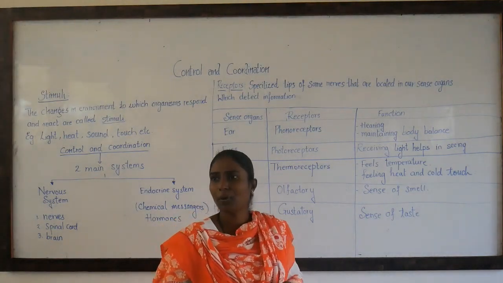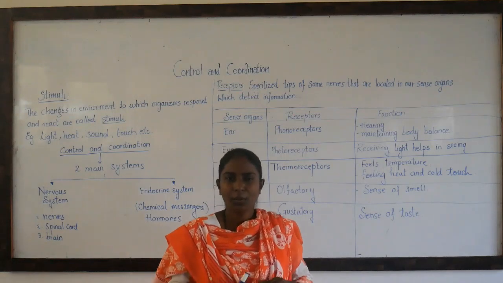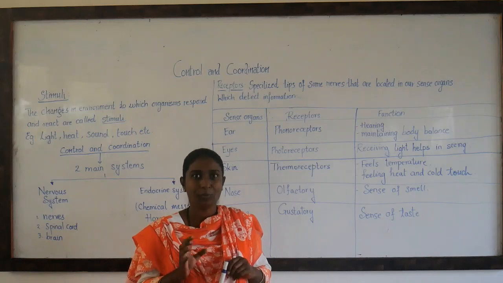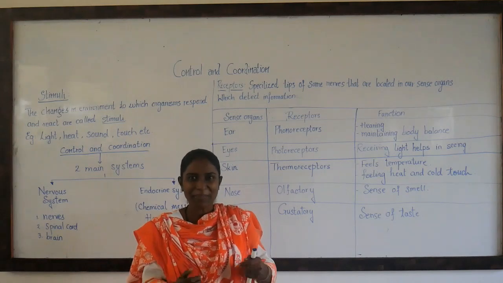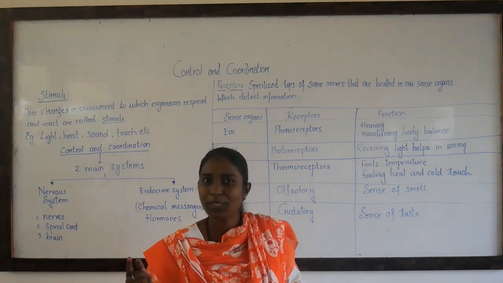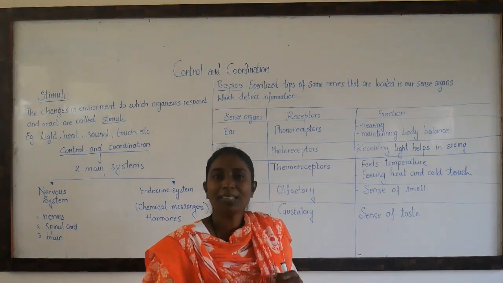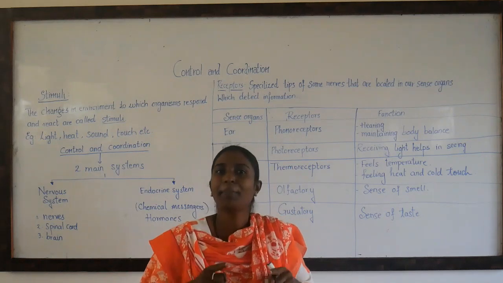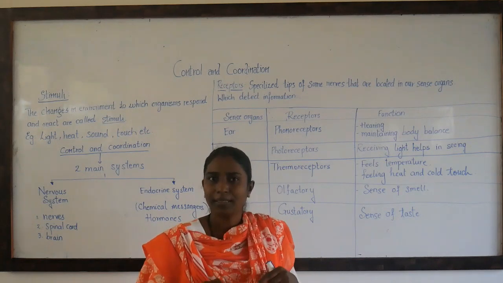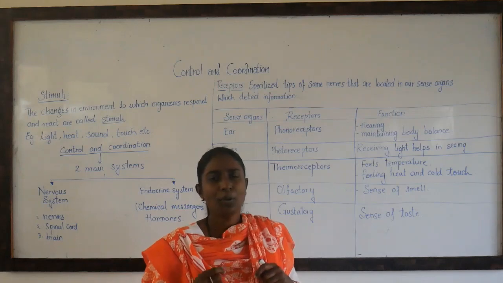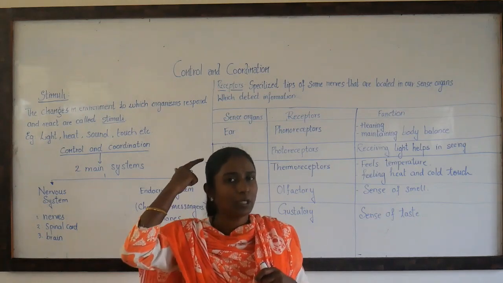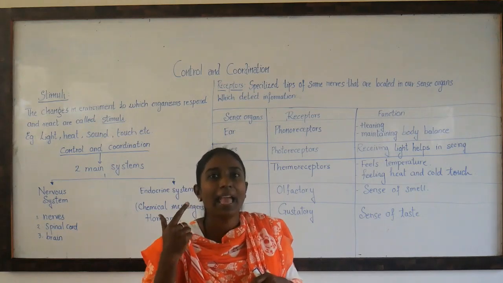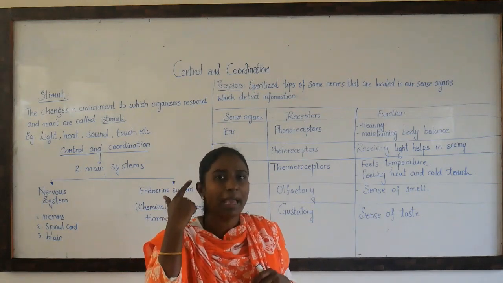Let us start with a small example. You are walking through a lane, a dog runs behind to bite you, barking at you. Do you say, "Come Tommy, come, come"? No. The moment you see the dog, you just start running. What is that? That is nothing but the eyes saw the dog running behind you. You got scared that the dog will bite you. So your eyes send a message to the brain that the dog is running behind you and I have to run. So the brain says, yes, you have to run.